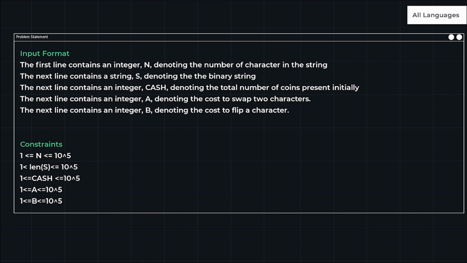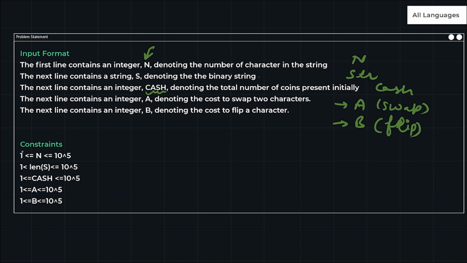The input will be like: the first line contains an integer n denoting the number of characters in the string. After that, the next line contains a string s denoting the binary string. So first will be my n, then I will have my string. After that, the next line will have the number of cash, the total cash. After that, the number of coins a, which will help to swap, and b coins, which will be needed for a flip.